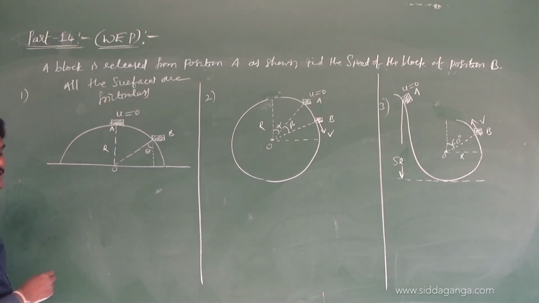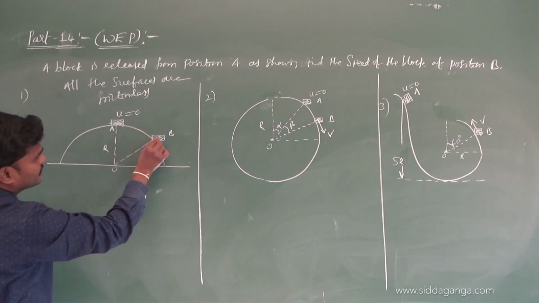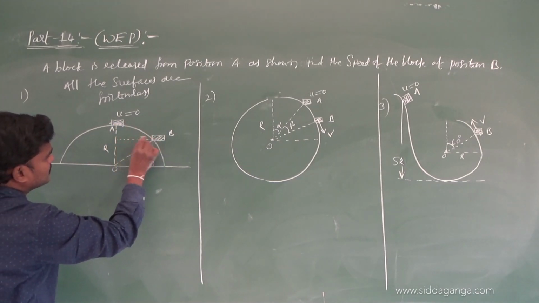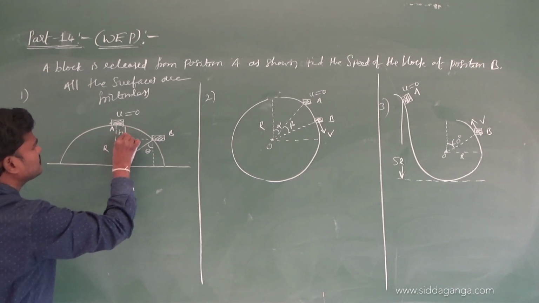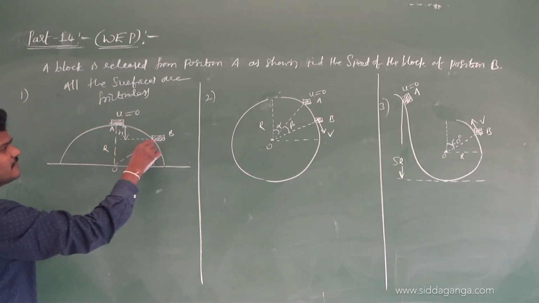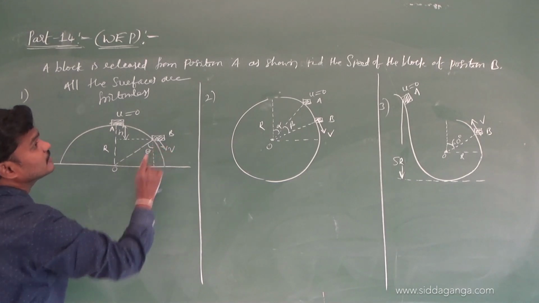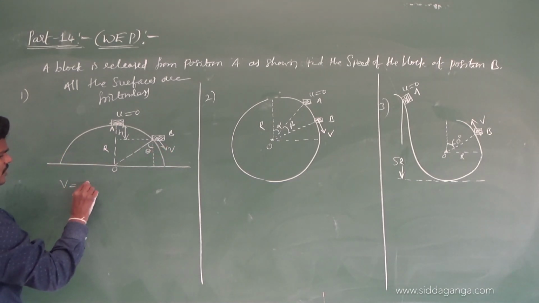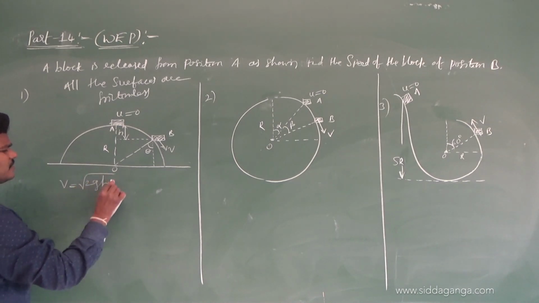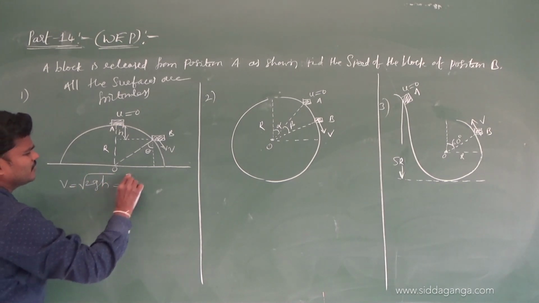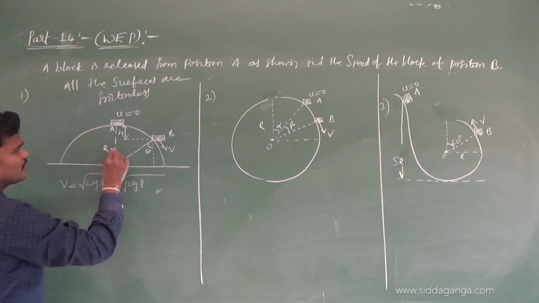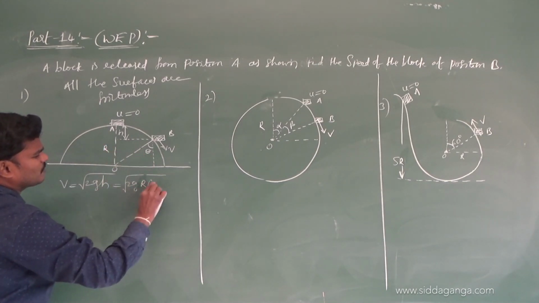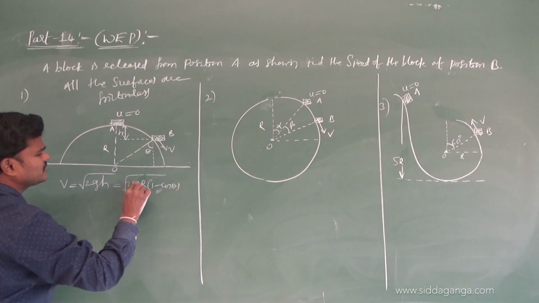Here the block starts from A and reaches here. Indirectly, the block covers how much height? H height. Then we can get the velocity at this point directly. They are asking for speed, so V is equal to root of 2gh. What is this h? We know h is equal to r minus r cos theta.